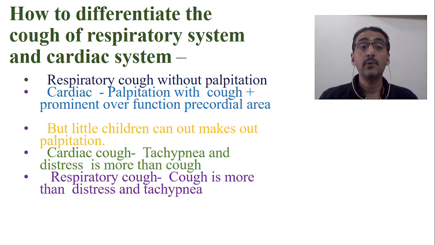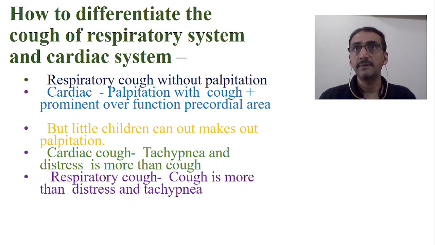So always the prominent over-functioning precordial area should be looked for. Watch the anterior aspect of the chest on the left side and see the cardiac activity. If the apex beat is very prominent and outbursting, it suggests that there is probably ventricular overload, and as a result there is a cardiac problem, and that may be the cause for this particular cough.